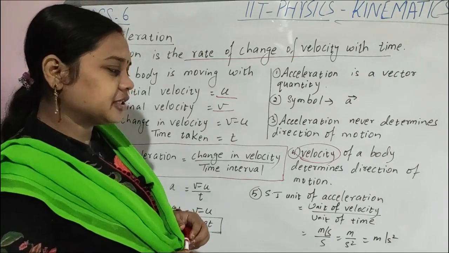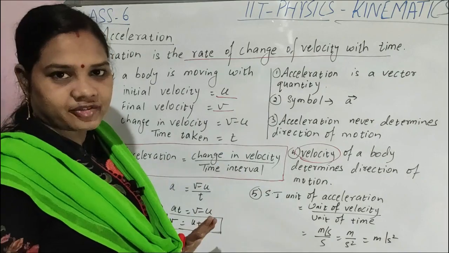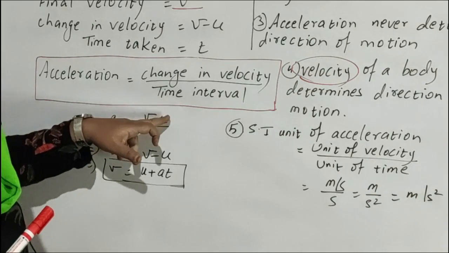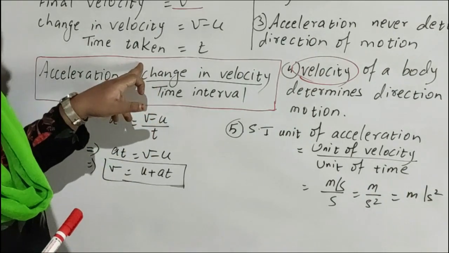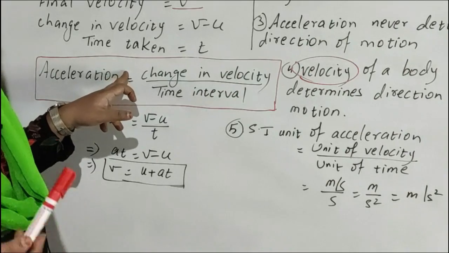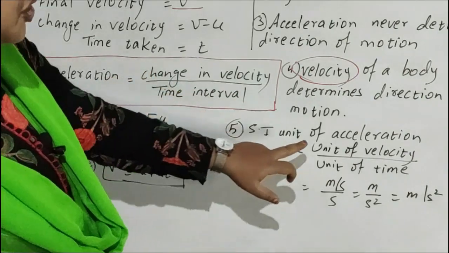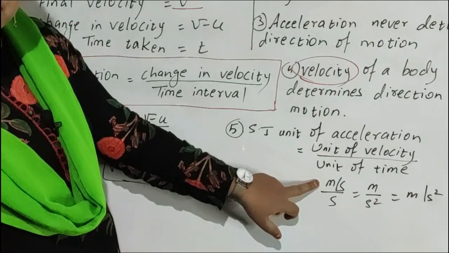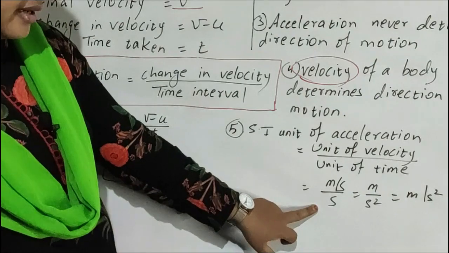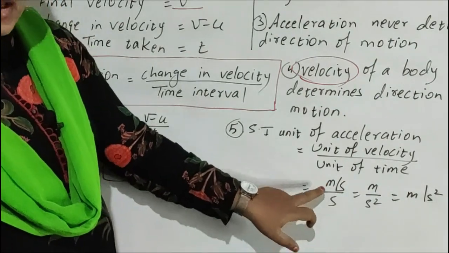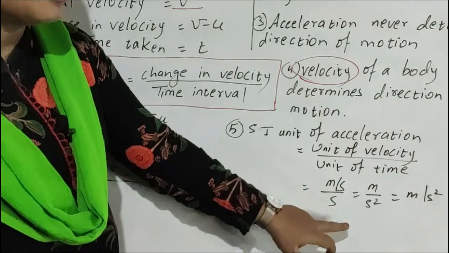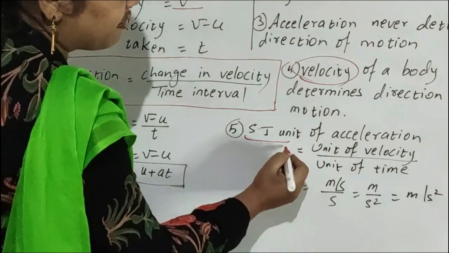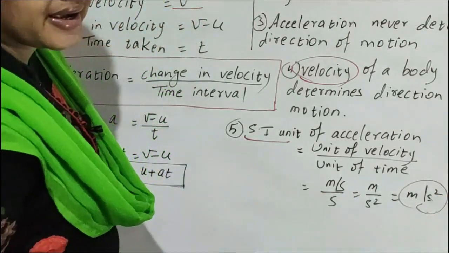Next we come to unit. SI unit of acceleration is unit of velocity by unit of time, because acceleration is equal to v minus u by t, change in velocity by time. Change in velocity is also velocity. Velocity unit is meter per second, divided by time in seconds, so meter per second square. SI unit of acceleration is meter per second square.